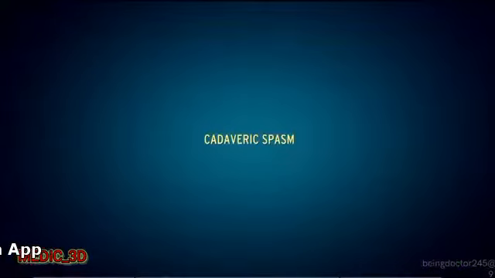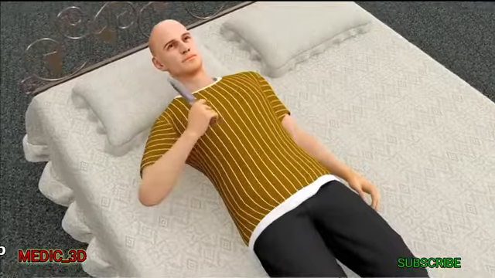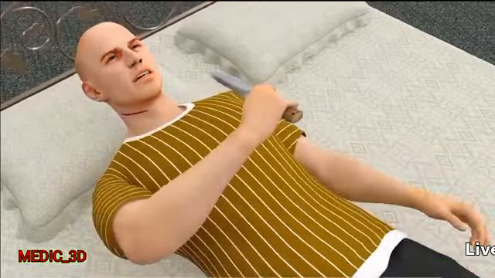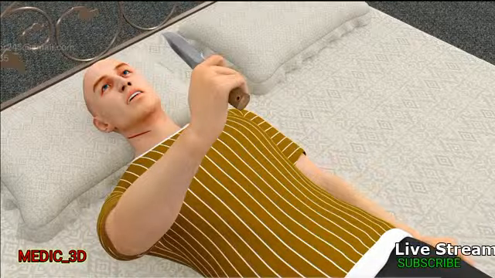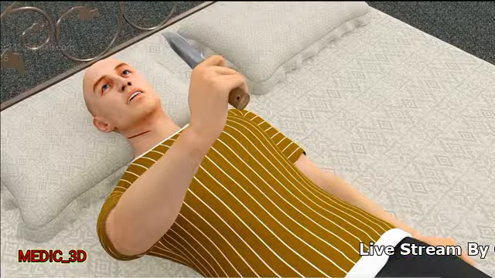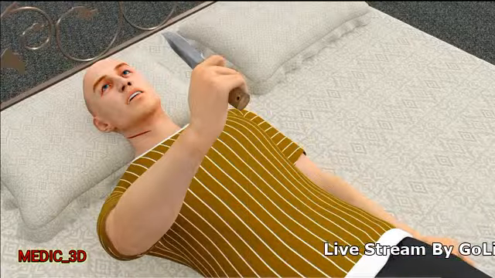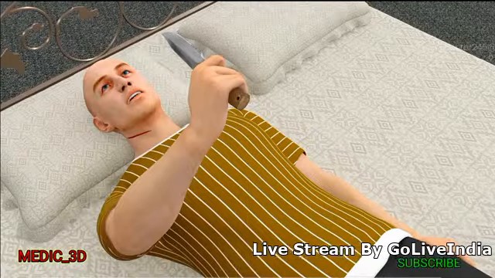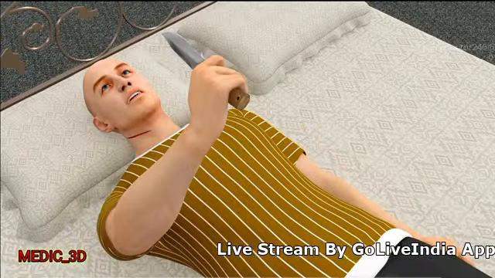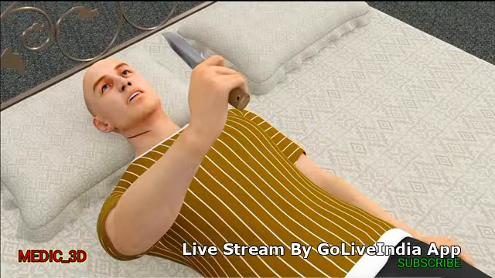Cadaveric spasm. An instantaneous form of rigor mortis may occur because of the spasm of the muscle in the midst of sudden emotional or physical activity. But it affects only a small group of muscles which enter into the rigor state before the death and continue to be in that position after death till the rigor passes away.